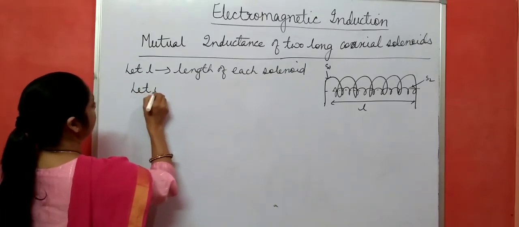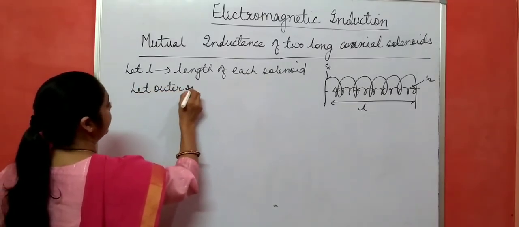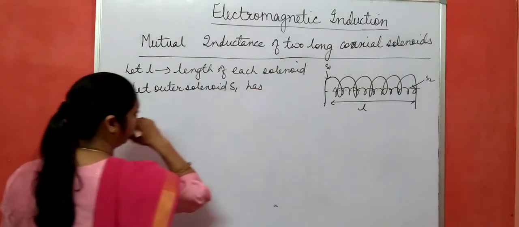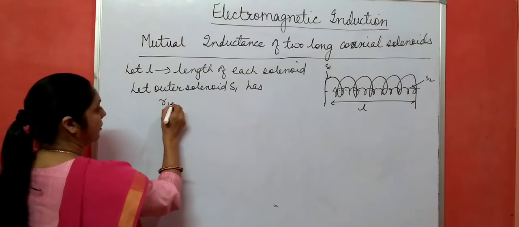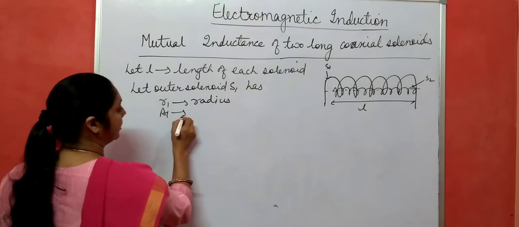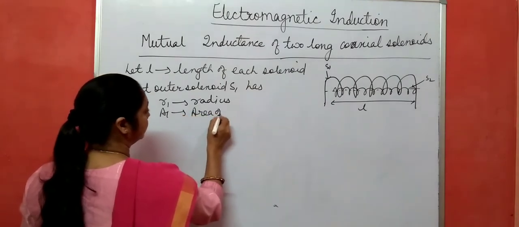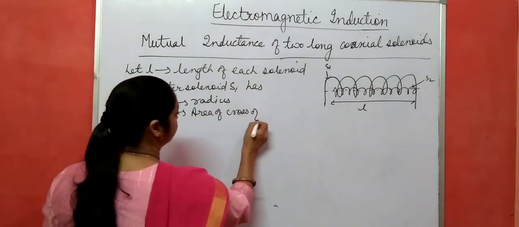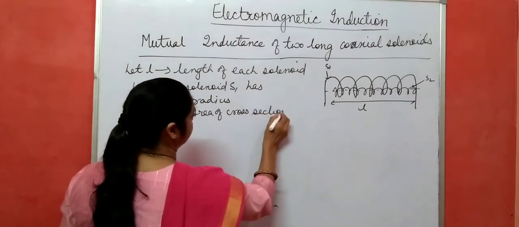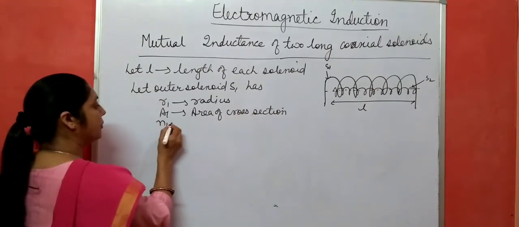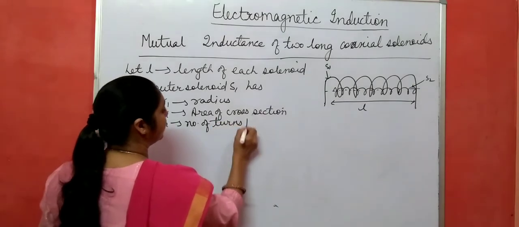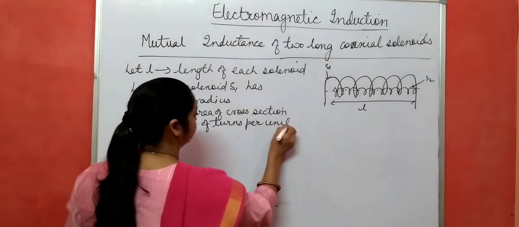Let the outer solenoid S1 have radius R1, area of cross section A1, and also suppose N1 is the number of turns per unit length.